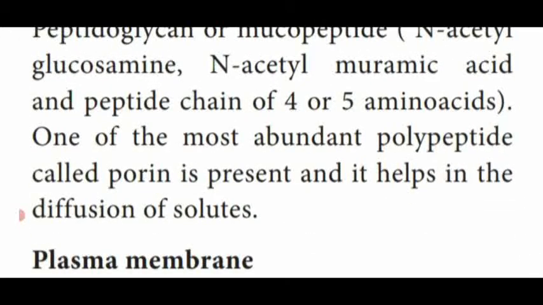One of the most abundant polypeptides, called porin, is present in the cell wall of the bacteria, which helps in the diffusion of solutes. That means the particles are transported in and out of the bacterial cell. That process is known as diffusion. The diffusion of solutes takes place with the help of the special polypeptide substance called porin, which is present in the cell wall of the bacterial cell.